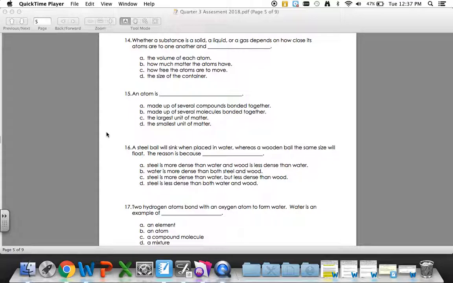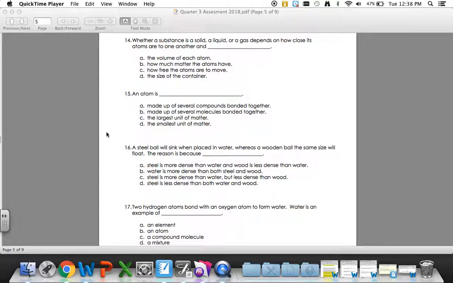15. An atom is A. Made up of several compounds bonded together. B. Made up of several molecules bonded together. C. The largest unit of matter. D. The smallest unit of matter.